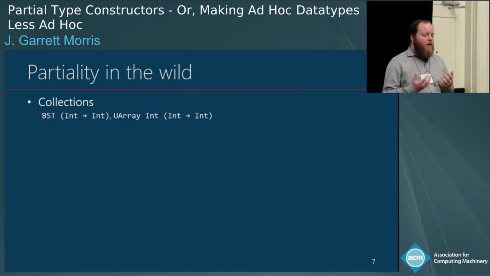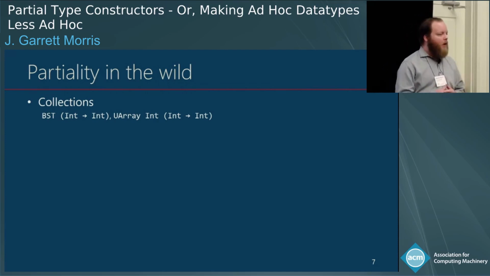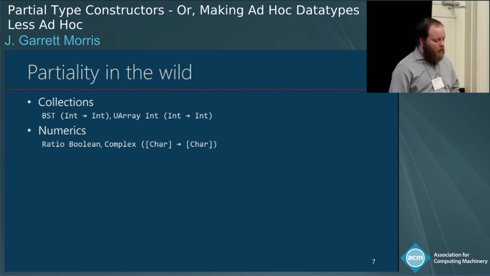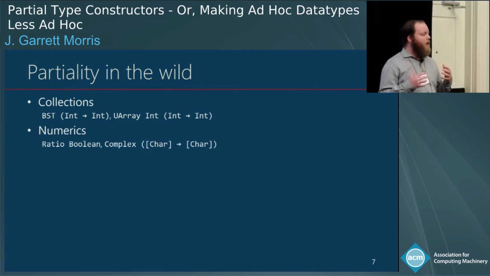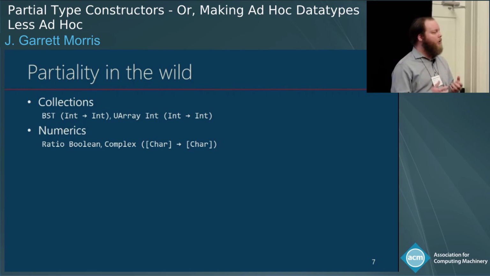Now, there are a bunch of collection types. I will mention binary search trees once more. I'm really not going to talk about the set monad problem. But binary search trees are an example of something where we might want to assume ordering, and we might have trouble ordering Int-to-Int functions. But there are lots more, right? Haskell has a beautiful collection of numeric types, and they include numeric types that you can build out of other ones, right? Ratio and Complex. You can build a Ratio of Ints, you can build a Ratio of Doubles, you can build a Ratio of Bools, and that means something. You can build complex numbers where the complex part is Char-to-Char functions. I'm not quite sure what that means.